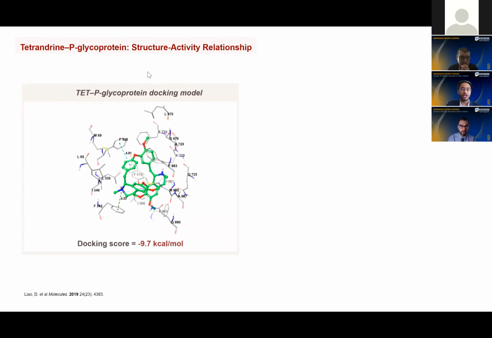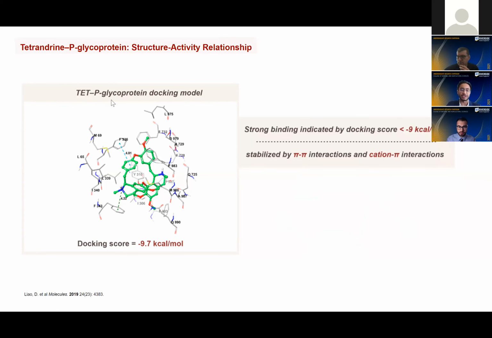The key to the interaction of tetrandrine with P-glycoprotein lies in its structure-activity relationship. TET is able to bind in a hydrophobic binding pocket deep within the P-glycoprotein. This has a docking score of negative 9.7 kcal per mole, which is significant because a score beneath negative 9 kcal per mole indicates a strong binding, further supporting the hypothesis that tetrandrine is able to inhibit P-glycoprotein expression.